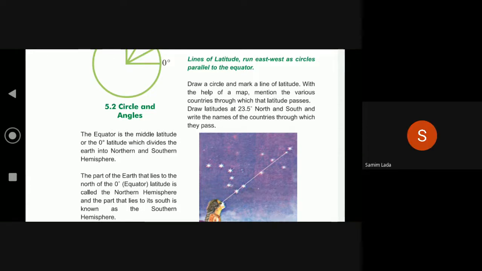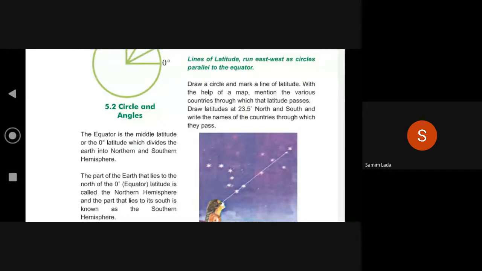Okay, ma'am. The equator is the middle latitude or the 0 degree latitude which divides the Earth into northern and southern hemisphere. The part of the Earth that lies to the north of the 0 degree equator latitude is called the northern hemisphere, and the part that lies to the south is known as the southern hemisphere.